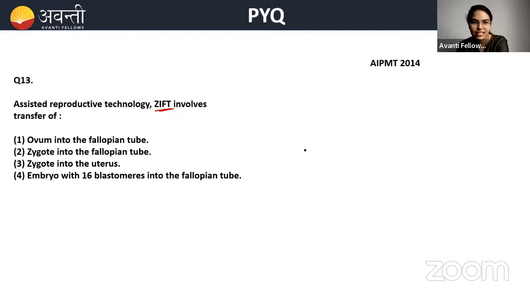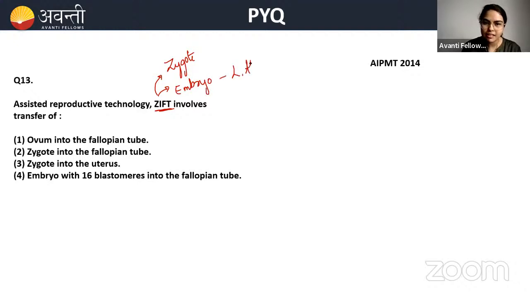Mahisagar, your first answer was correct. See, you got confused now. आपका पहले वाला answer ठीक था. Okay, now assisted reproductive technology ZIFT involves transfer of. I told you right. ZIFT means either it might be a transfer of a zygote, or it might also be a transfer of embryo. But that embryo has to be less than 8 blastomeres.